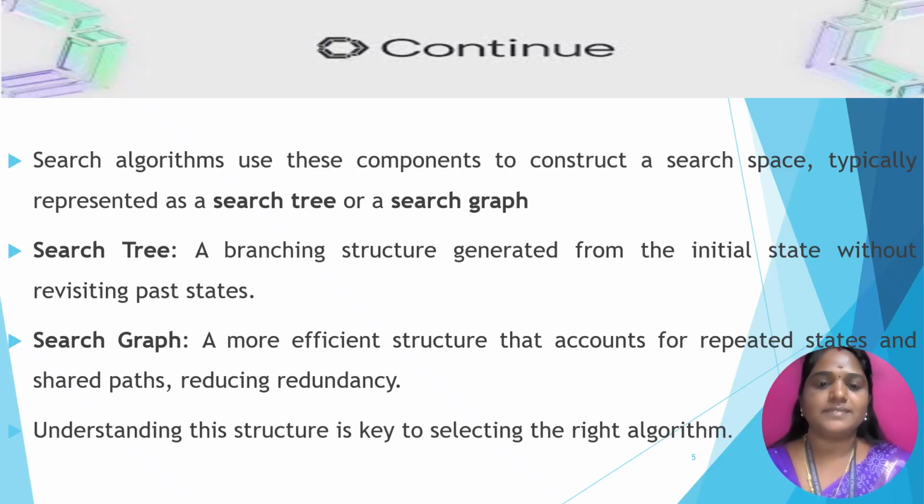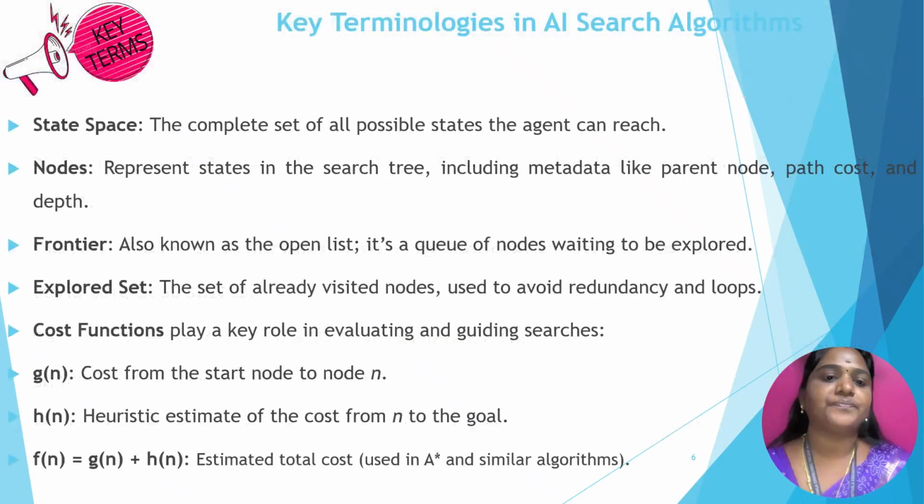The next one is: what are the key terminologies in AI search algorithms? These are the important key points of search algorithms, that means the efficiency elements of search algorithms. First one is state space. What are the possible states the agent can be in to reach the goal state?